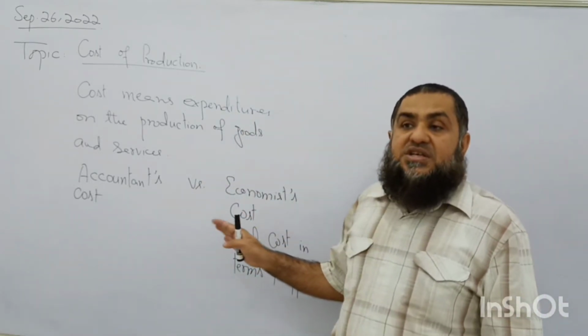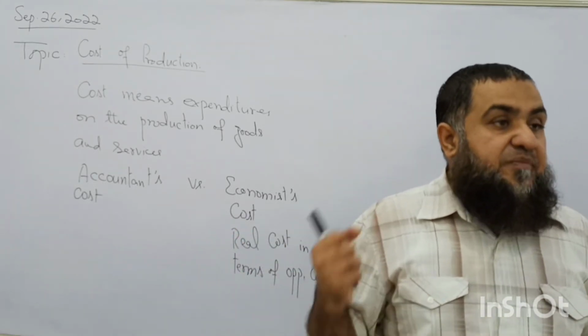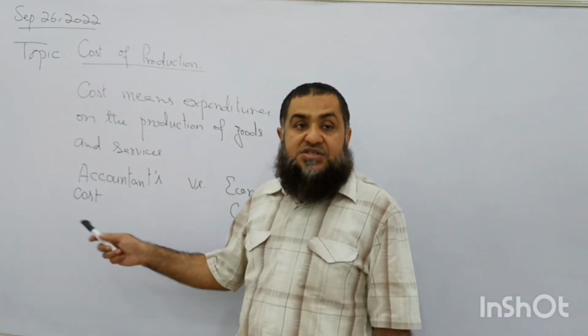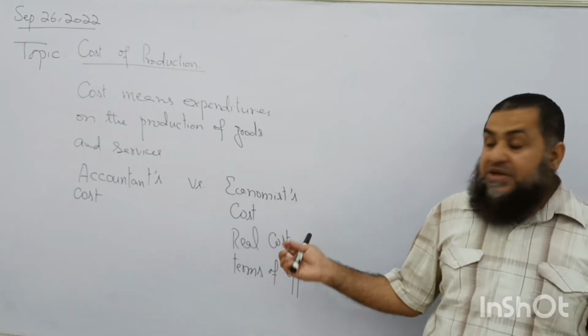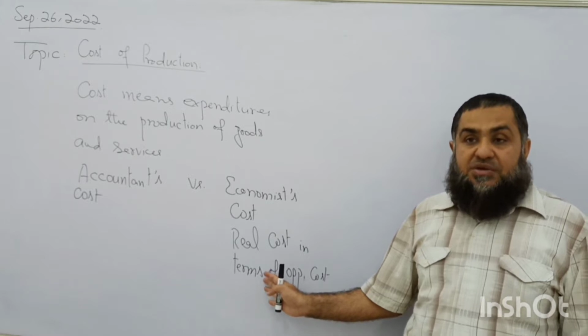Whereas the economist is measuring the real cost of production in terms of opportunity cost. So what do you think? The profits measured by an accountant will be higher than the profits measured by an economist, because he is including many other opportunity costs in the cost of production.